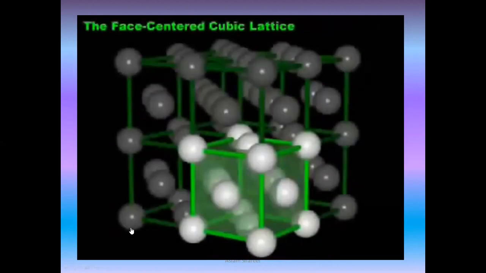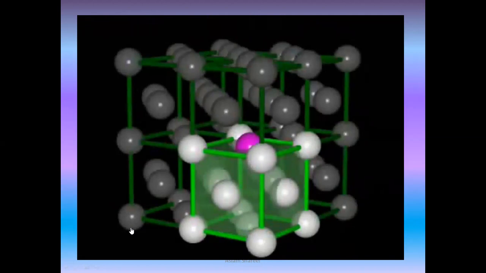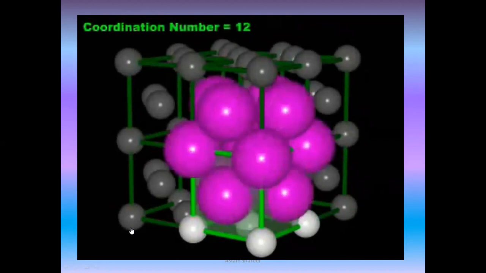Last, we will demonstrate the coordination number of the face-centered cubic cell. Recall that in the face-centered cube, the atoms touch along the side diagonal of the cell. Let us first consider the coordination number of the face atom. Recall that a face atom touches the 4 vertex atoms that define the face. Each face atom also touches 8 other face atoms, 4 above and 4 below, for a total coordination number of 12.